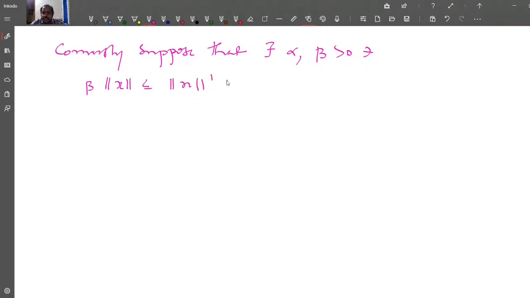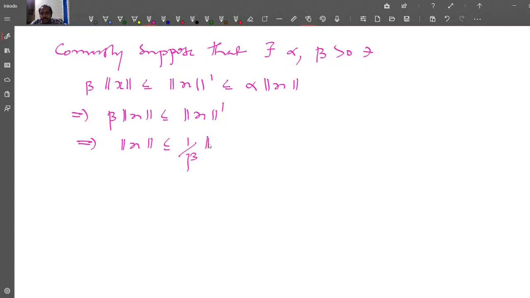Conversely, suppose that there exist alpha and beta greater than 0 such that beta times norm x is less than or equal to norm dash of x less than or equal to alpha times norm x. Then this implies beta times norm x is less than or equal to norm dash of x. This implies norm of x is less than or equal to 1 by beta norm dash of x.